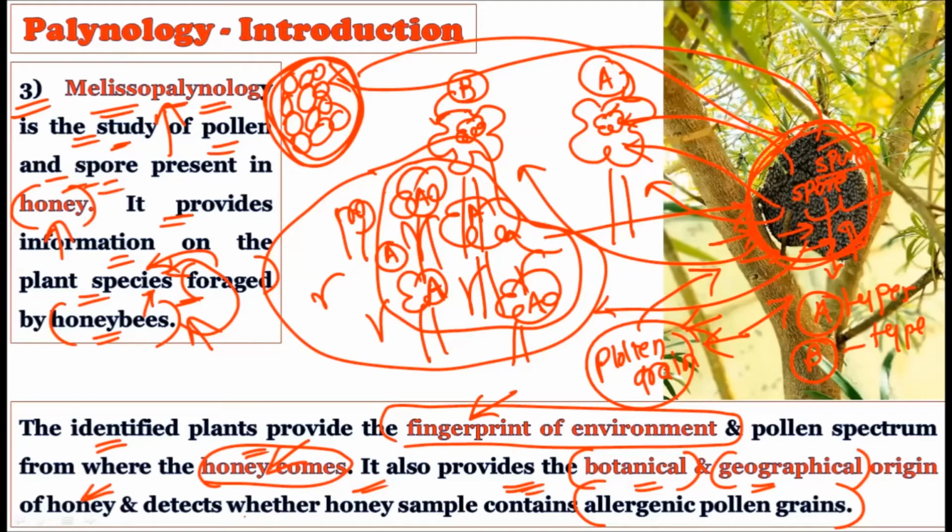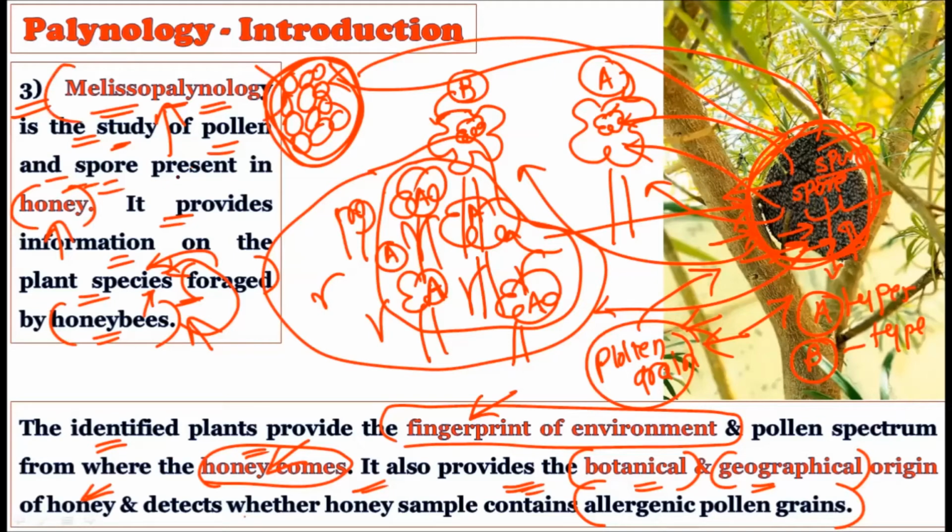Okay, so this honey plant can produce these allergic types of pollen grains, and hence it is very important to understand whether the honey contains allergic pollen grains or not. This can also be studied under melissopalynology.